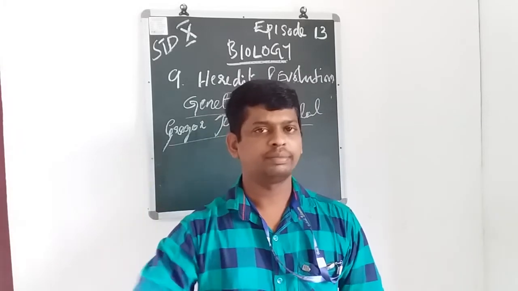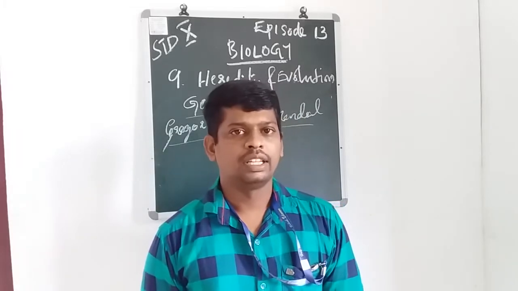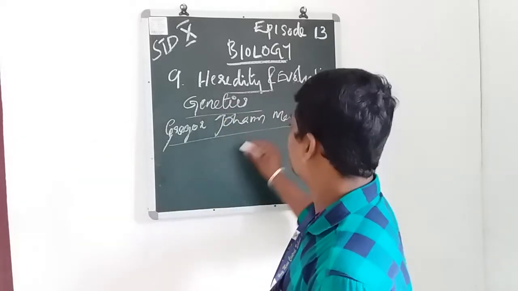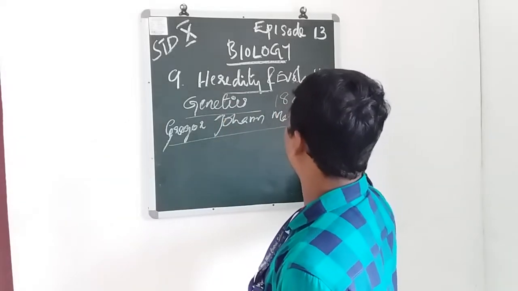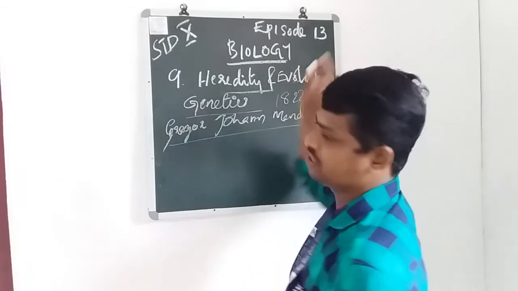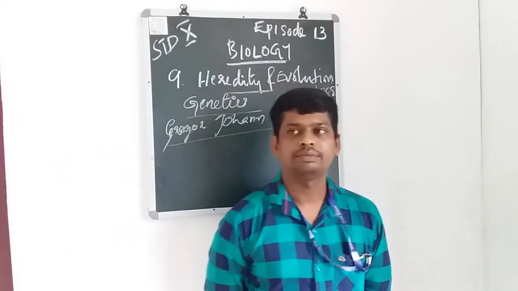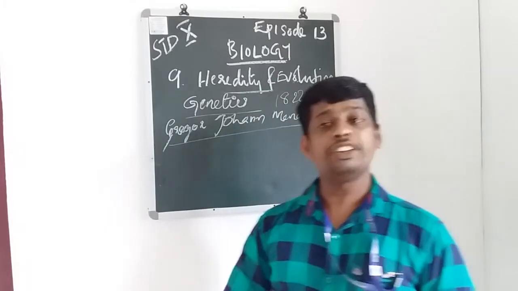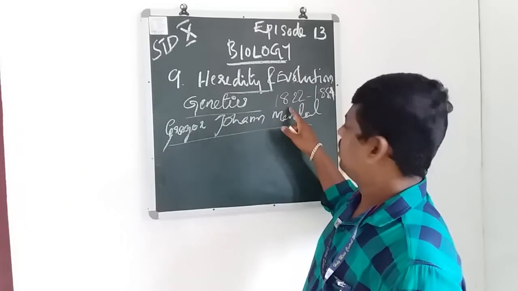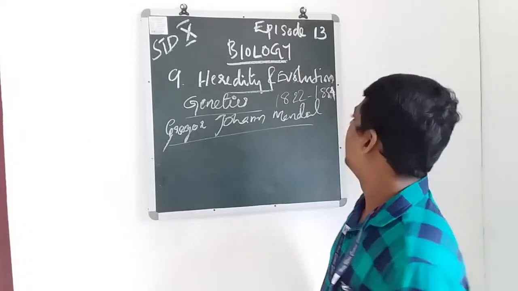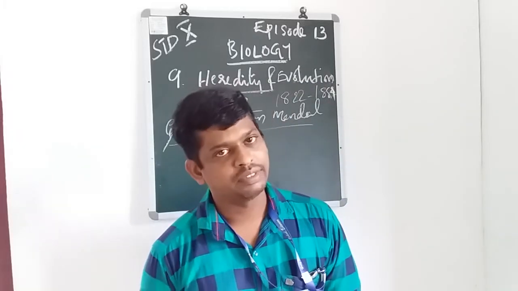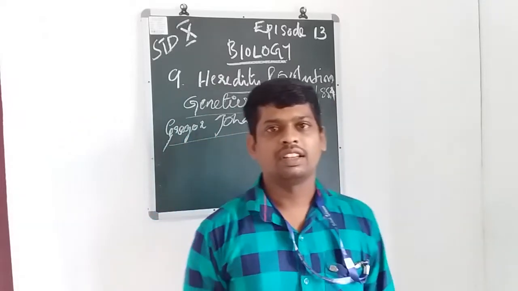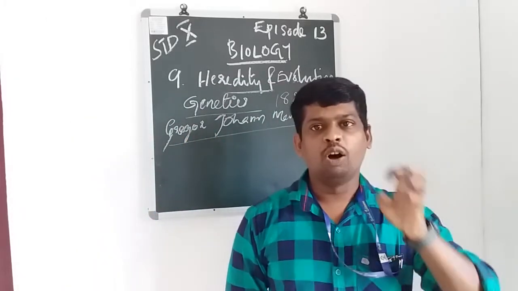He was born in 1822 and died in 1884. In this period, people were very observant of such points about genetics.